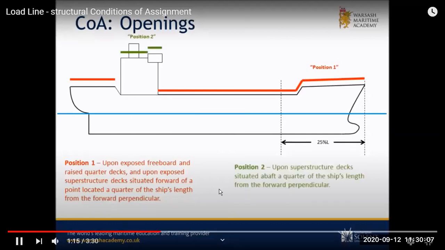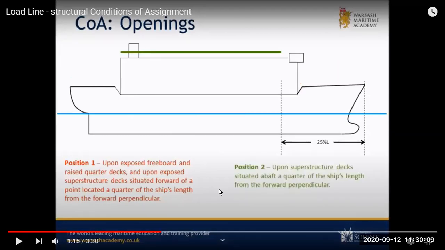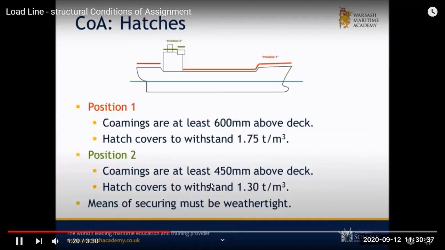One is position 1 and the other is position 2. So position 1 is on the freeboard deck, the main weather deck, the raised quarter decks and all, and the ship's exposed decks from 25% of the ship's length. And then position 2 is above your superstructure, that is your monkey island and all. So on this main deck, structures and all, what are the requirements, and for position 2, let's see.